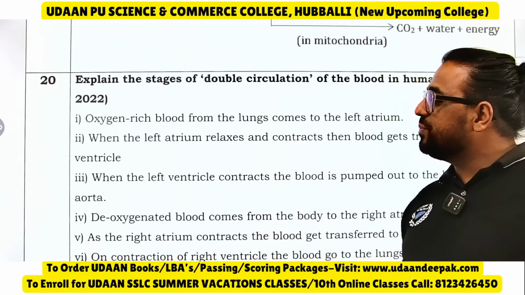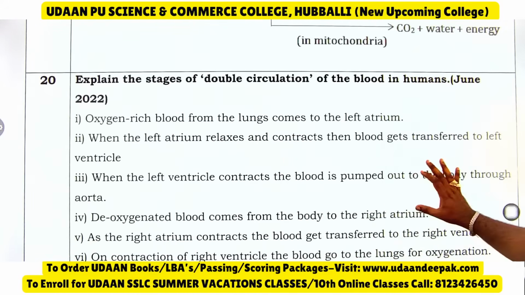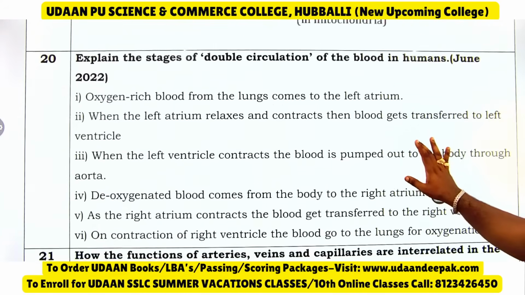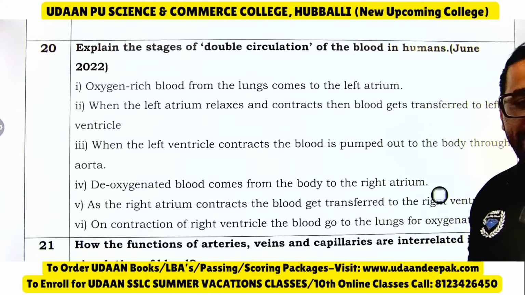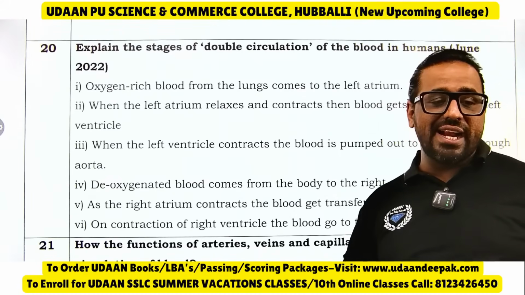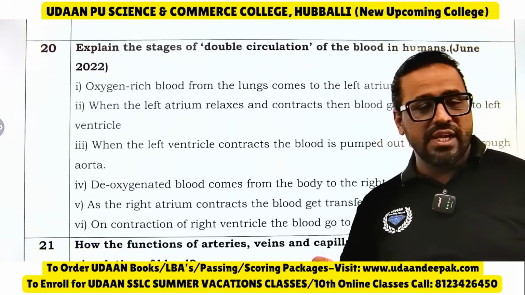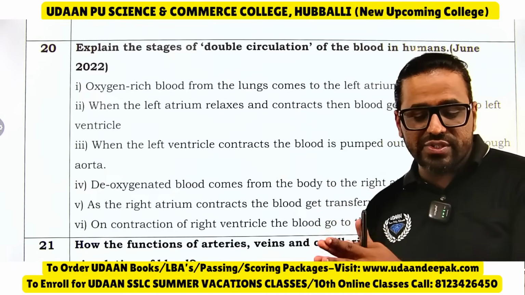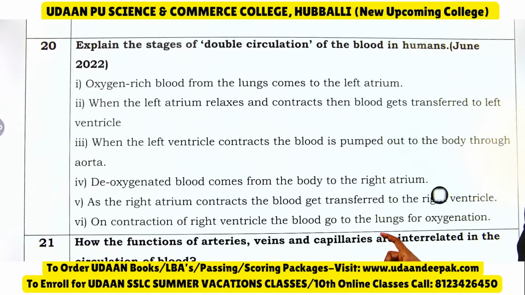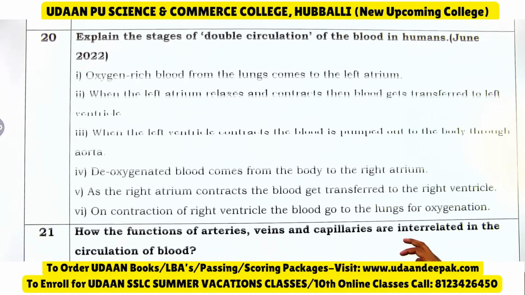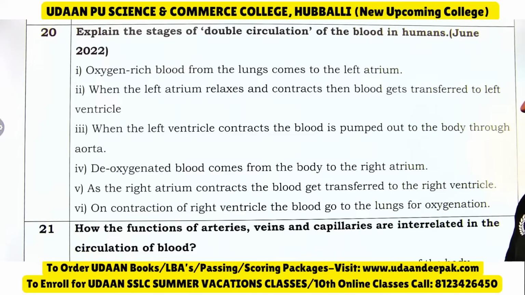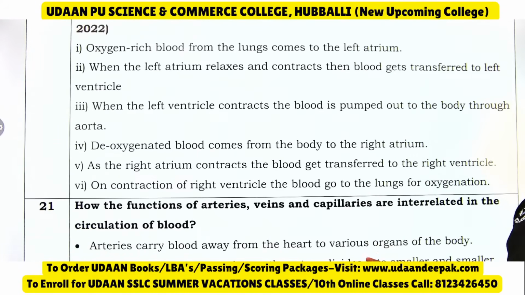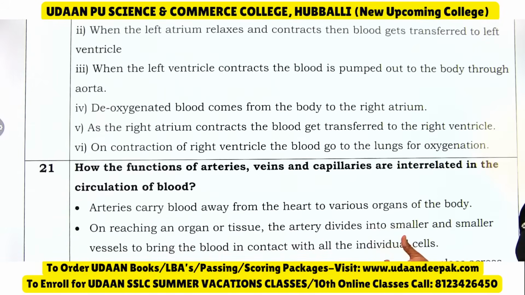Then explain the stages of double circulation of blood in humans. See here, the left side has oxygenated blood and the right side has what? Deoxygenated blood. You should know that. Oxygen-rich blood from the lungs comes to the left atrium. When the left atrium relaxes and contracts, the blood gets transferred to the left ventricle. When the left ventricle contracts, the blood is pumped out to the body through the aorta.